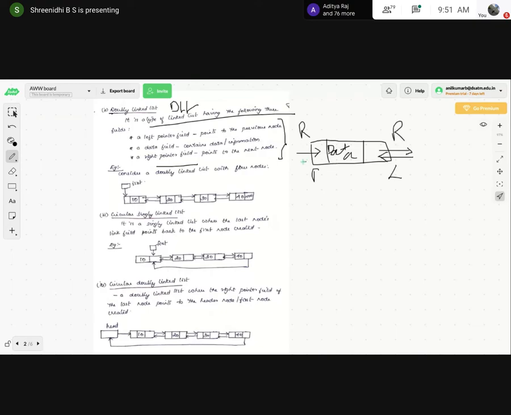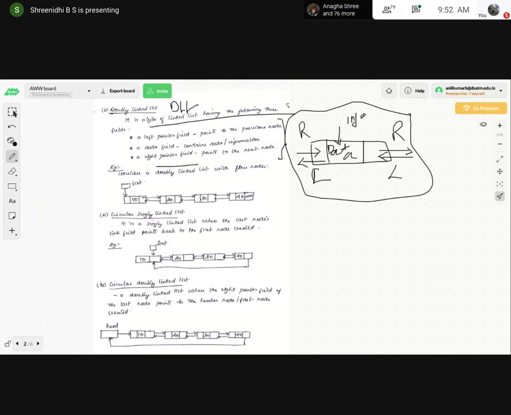Data is also called the info field. This complete part in a DLL is called a node. This complete part we call one single node.